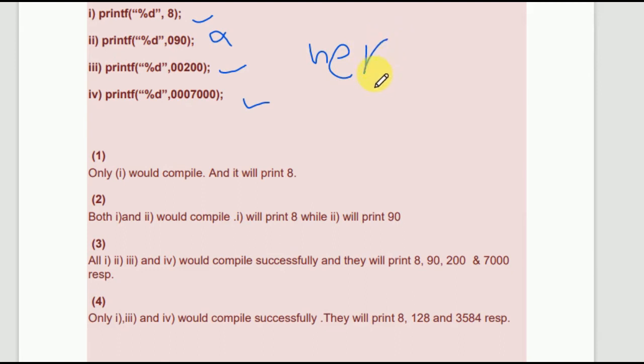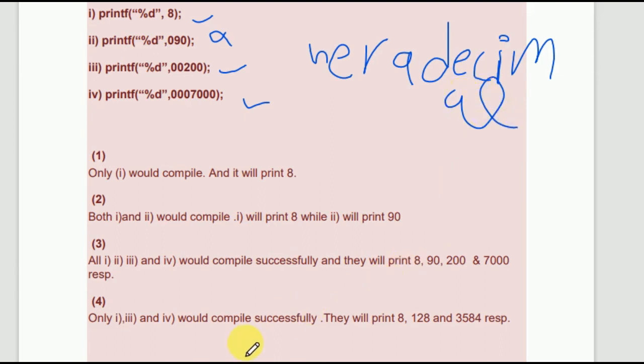Hexadecimal. And 090, when you convert it, comes as hexadecimal. So only the 1st, 3rd and 4th will compile successfully. That is, they print 8, 128 and 3584.